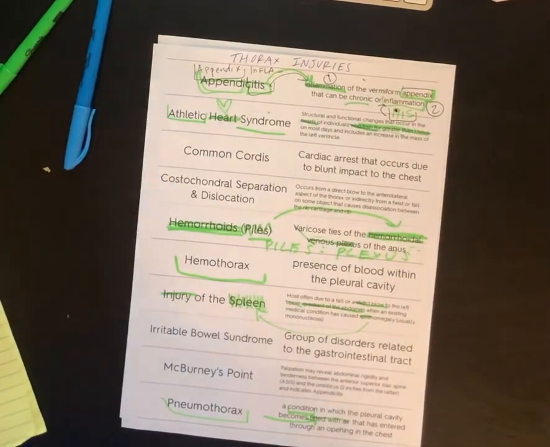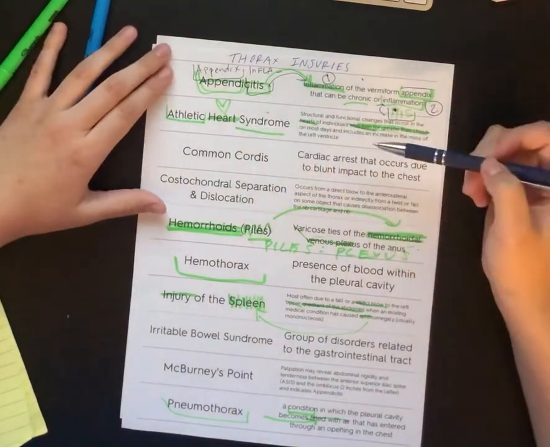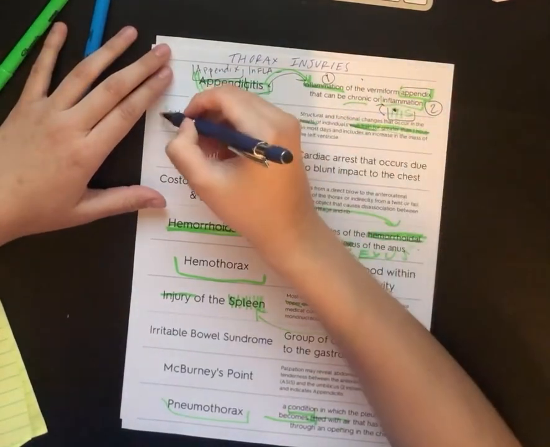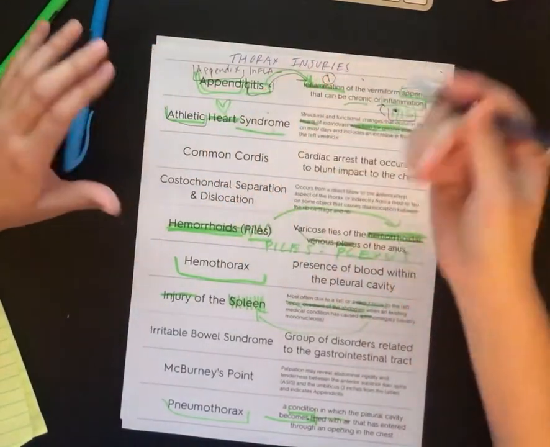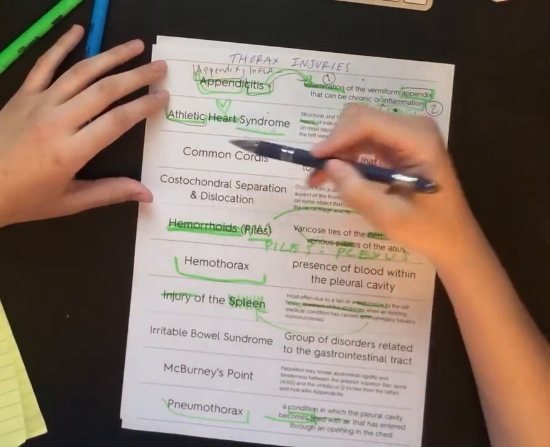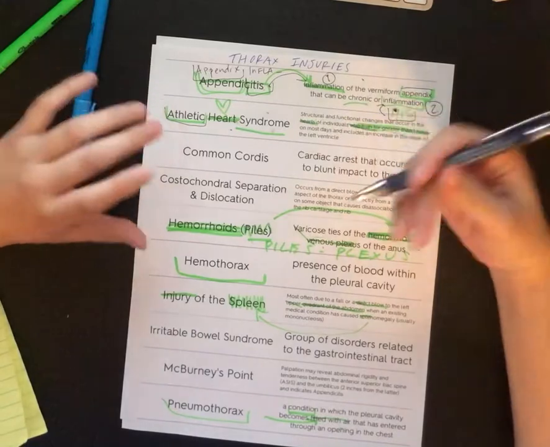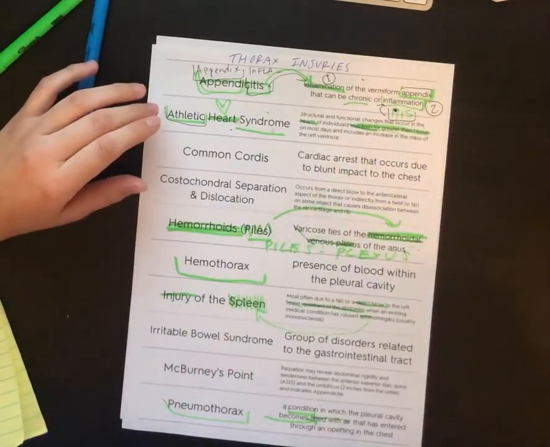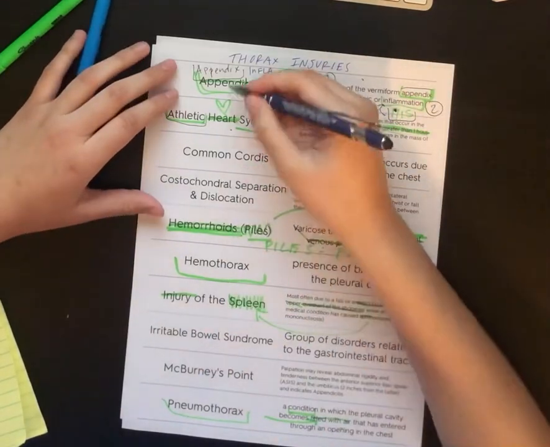We're going to skip back down to the athletic heart syndrome. Off the bat, when I read athletic, I'm going to think of an athlete, somebody who is actively working. Then we go to the next word and we think of heart, so it's probably going to have something to do with the heart or the chest. And then we have syndrome right here.